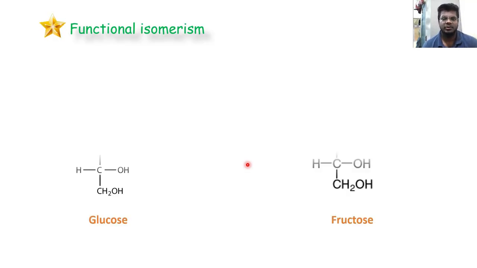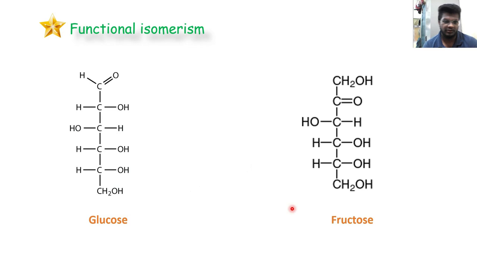Let us take our old examples again, glucose and fructose. What difference did we see in glucose and fructose? Here the functional group is aldehyde and here the functional group is ketone. So glucose is an aldehyde-containing hexose sugar. Can I call it an aldose sugar? Definitely, right? And what will fructose be then? A ketose sugar, because it is a ketone-containing hexose sugar.